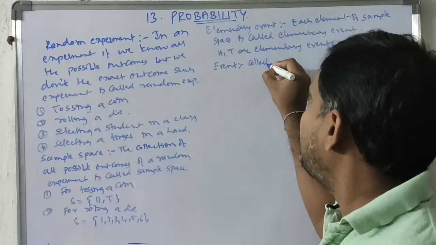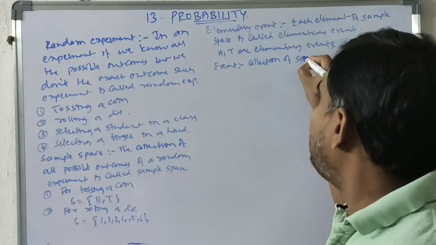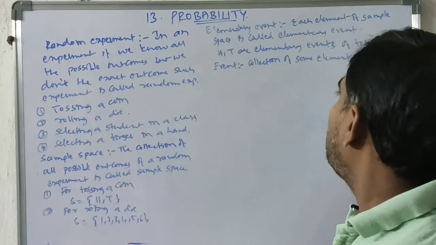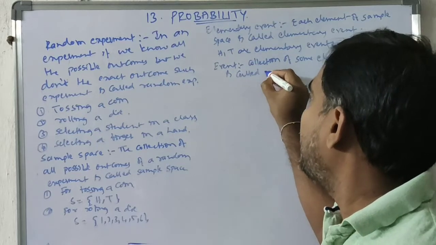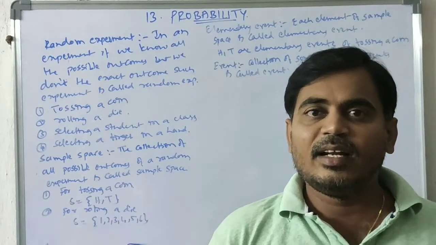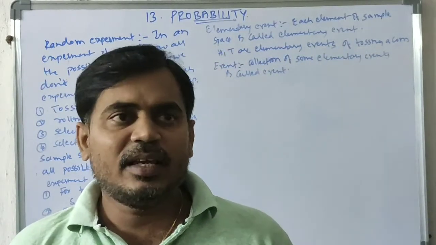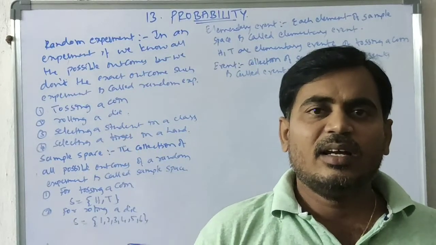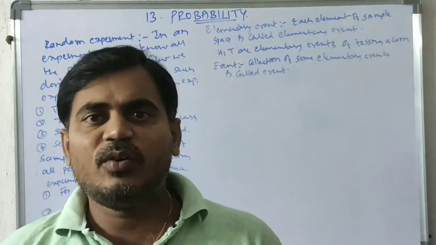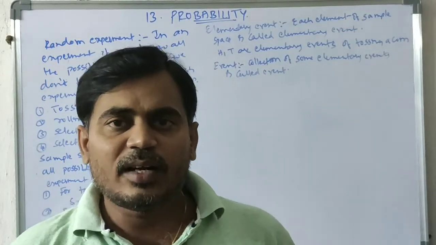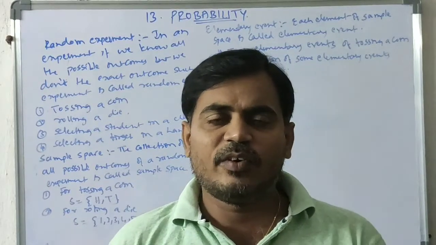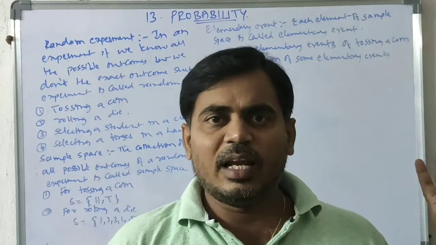A collection of some elementary events is called an event. If we are taking some elementary events, then it is called an event. For example, I am rolling a die. What is the sample space? 1, 2, 3, 4, 5, 6, all together, is the sample space. The elementary events are the elements 1, 2, 3, 4, 5, 6 alone.